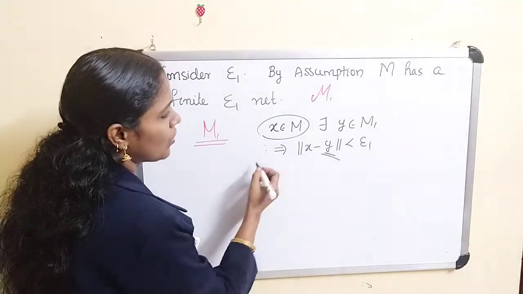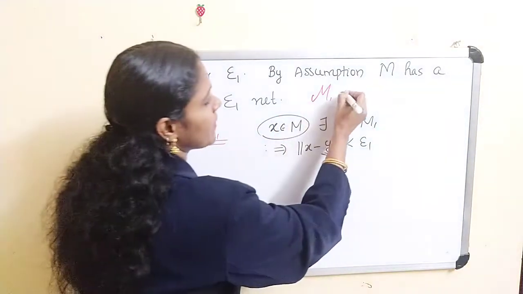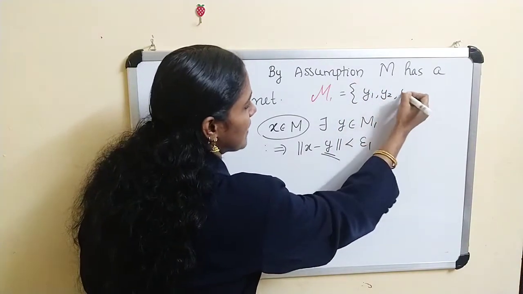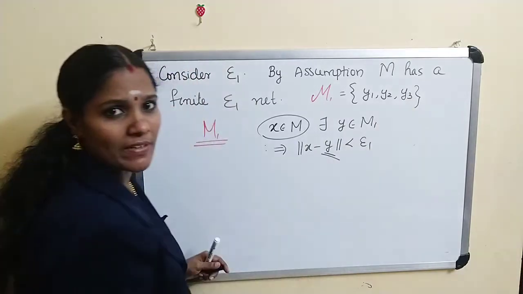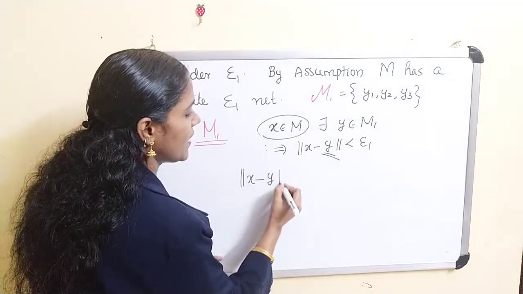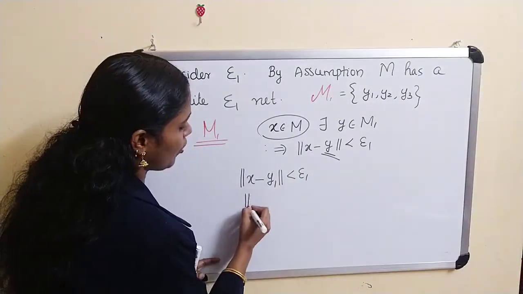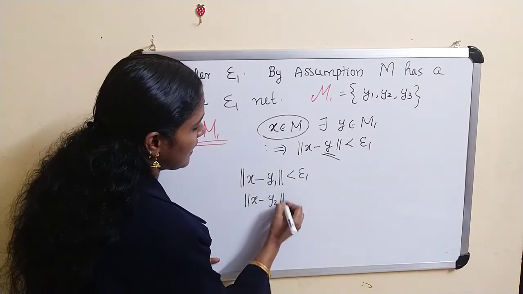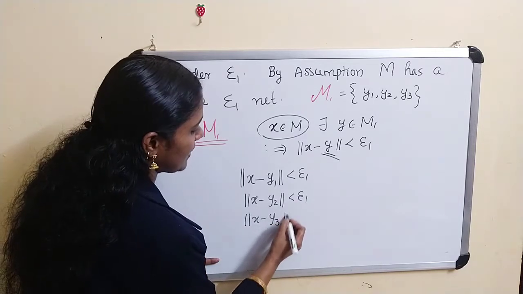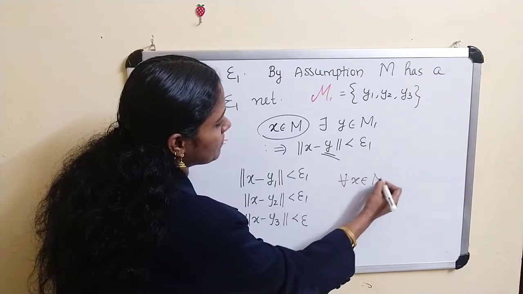Since M1 is finite, it may contain some finite number of elements y1, y2, y3, suppose 3 elements. What is the meaning of that? The norm of x minus y1 is less than epsilon 1, similarly the norm of x minus y2 is less than epsilon 1, the norm of x minus y3 is less than epsilon 1, and this is true for every x belonging to M.